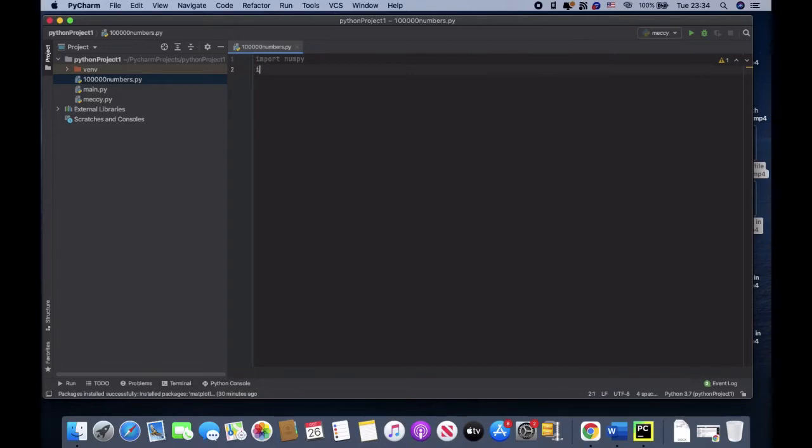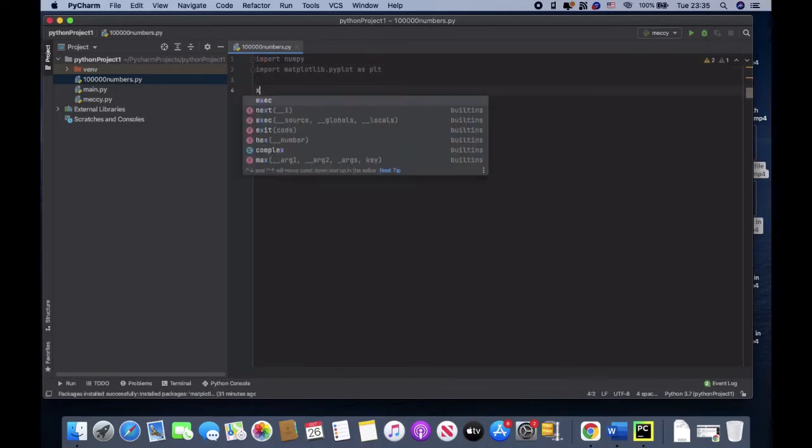Okay, so all you need to do is to import matplotlib. Sorry, I said matplotlib.pyplot. Since I can't use all this in my code, I gave it an alias called plt, so that anytime I call plt, it's the same thing as calling matplotlib.pyplot. Okay, so the first thing I did was here, and I just store the numbers I'm going to use